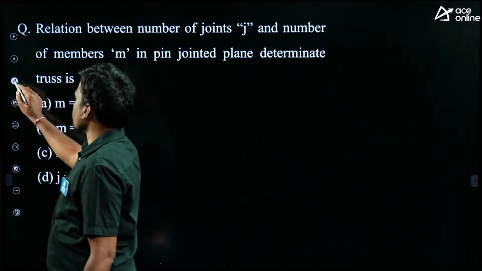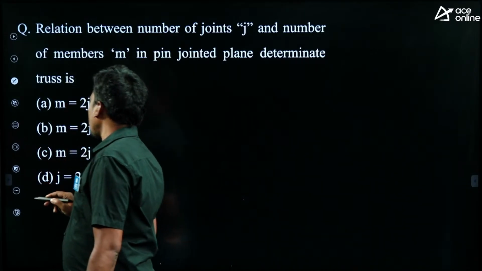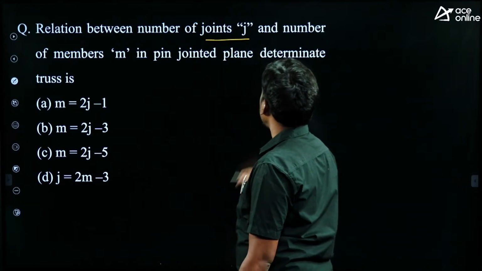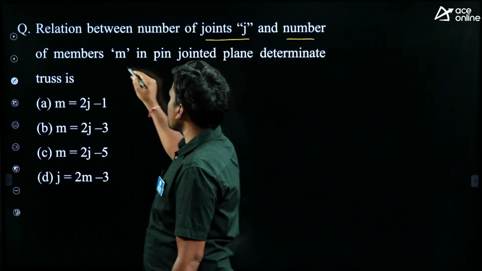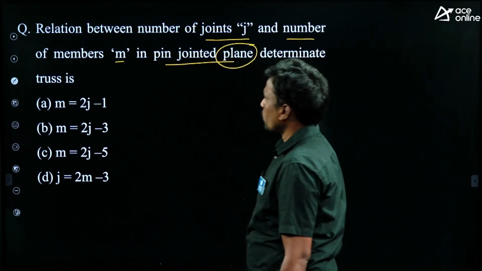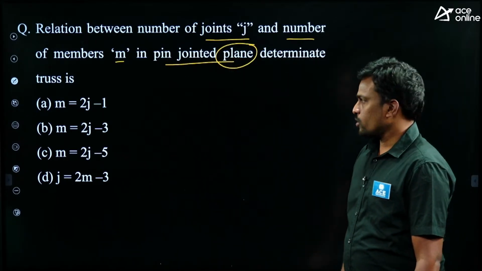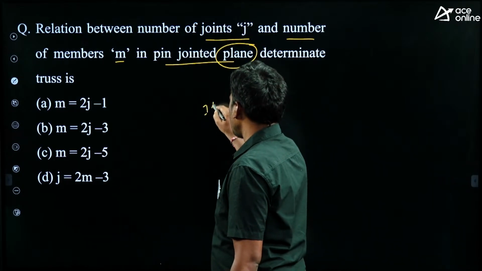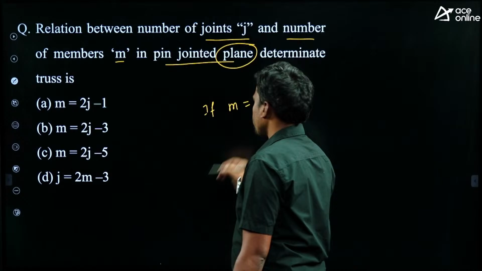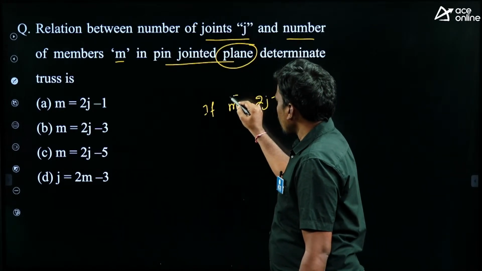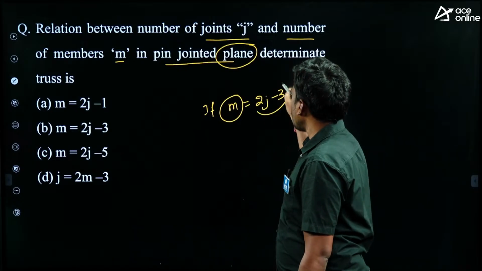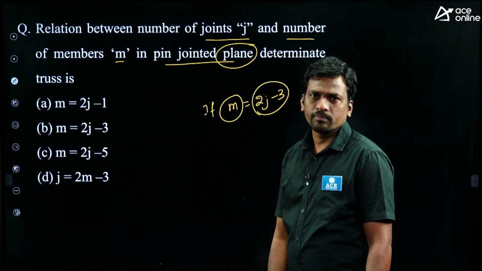Next, the relation between the number of joints J and the number of members M in a pin jointed plane frame. Determinate truss. Students, if M equals 2J minus 3, these are the number of members and these are the number of equilibrium equations.